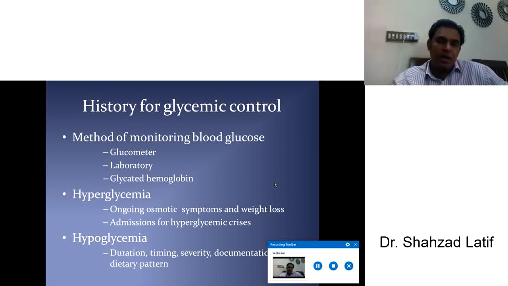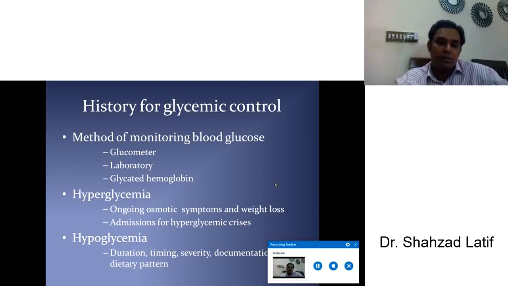So always ask which method the patient is using for monitoring glucose level, and what the level is.